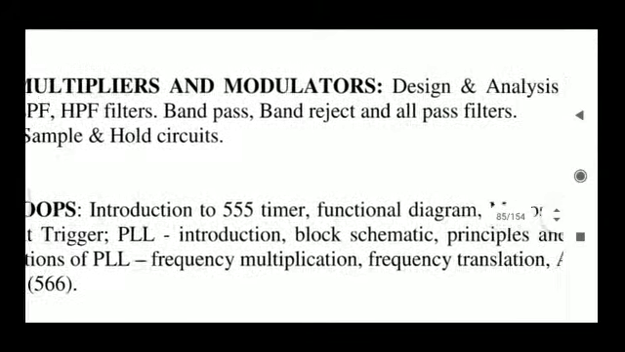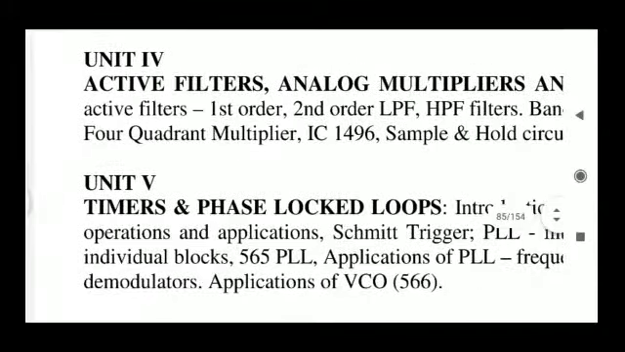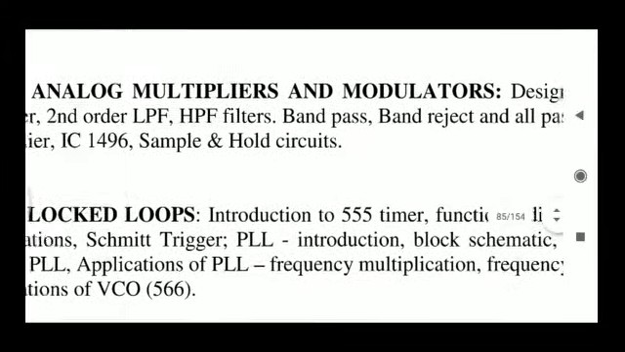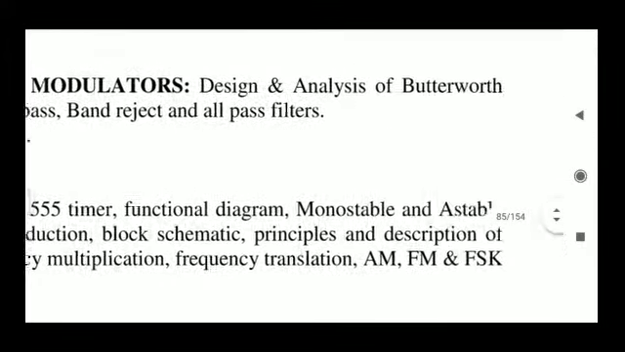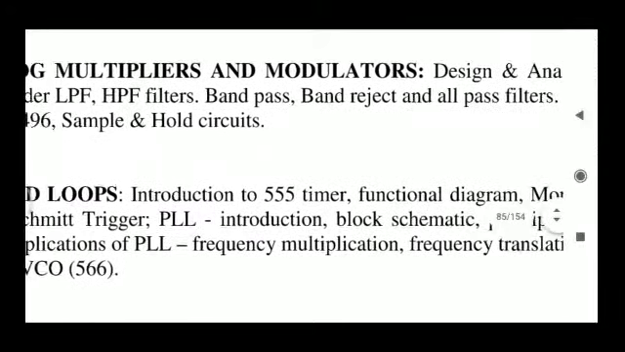Here you can see active filters. Active means we are going to design a filter using active components. Here the active component is our operational amplifier. So how to implement these filters using operational amplifier, we are going to see. We have different types of filters, such as low pass filter, high pass filter, band pass filter, and band reject filter. Here we are going to see how to implement different types of filters using this operational amplifier, their design and analysis.